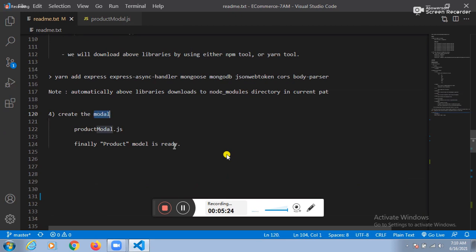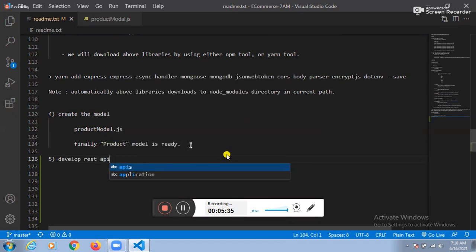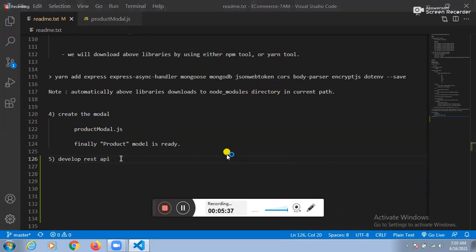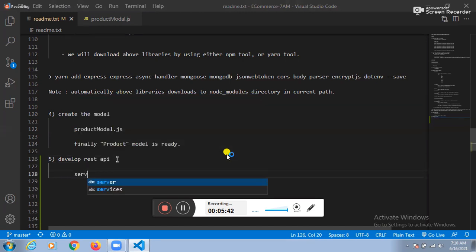The model we created here. Now, guys, let me go for the fifth step. The fifth step is to develop the REST API. To develop the REST API, we need to create one file. Which file? The server.js file. Very, very important.